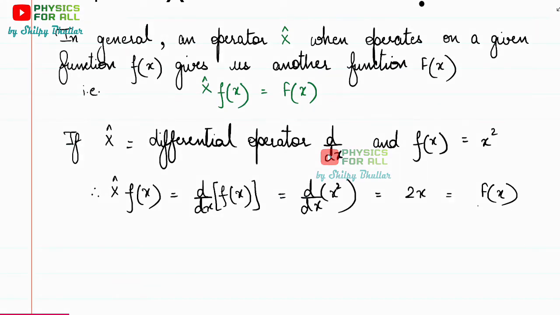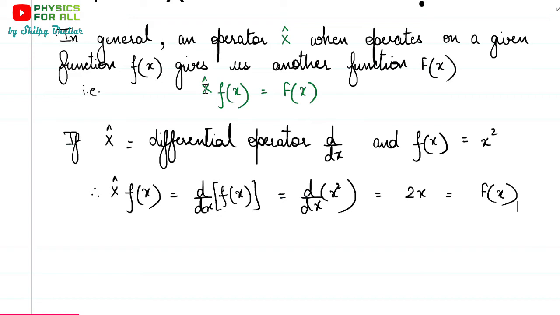In general, we denote them by x cap, and they can perform any role. Because quantum mechanics uses mathematics, everywhere either we are differentiating or sometimes we are integrating, so it can be anything.